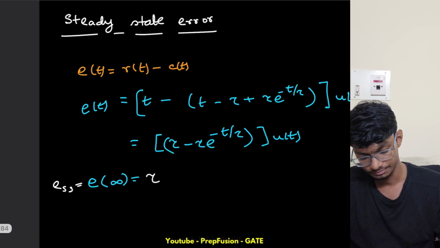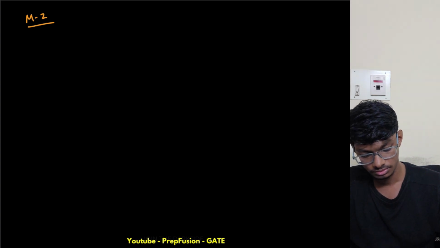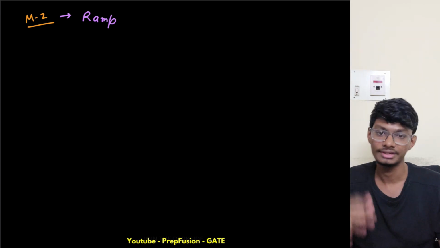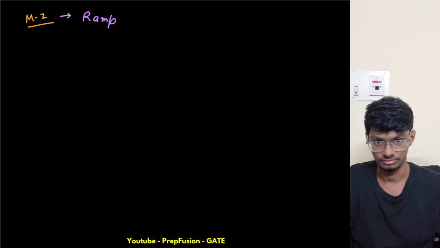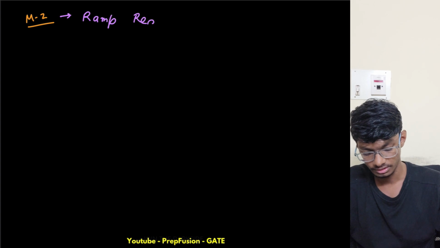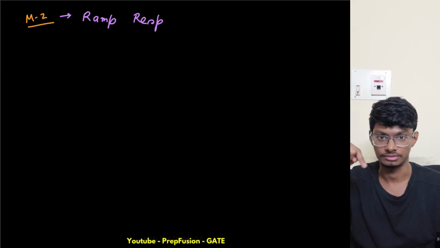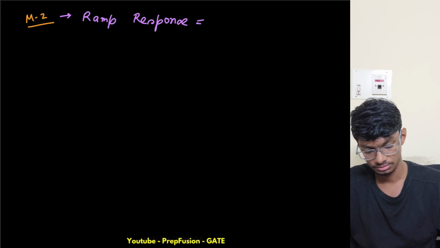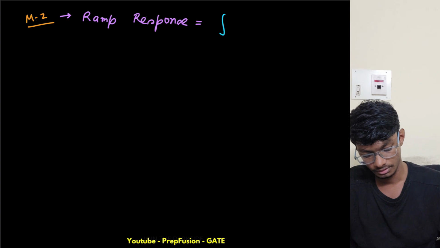So the ramp response, using method 2, we know the ramp response will be simply the integration of the step response, right? So it will go on like that only. Because there is another 1 by s in the system, and it is getting multiplied. So ramp response equals basically the integration from 0 to t of the step response.